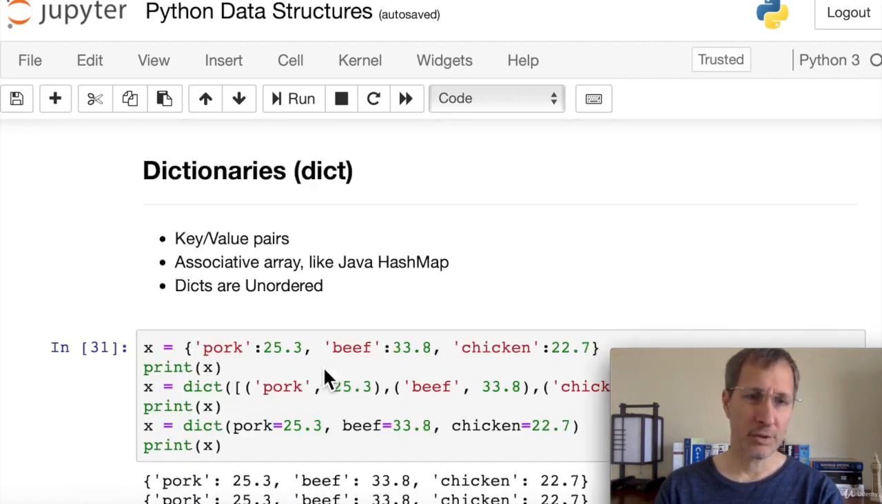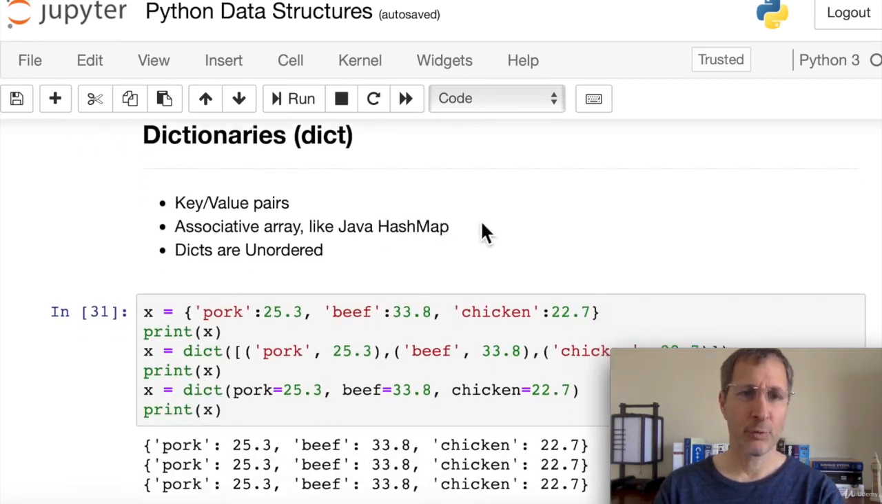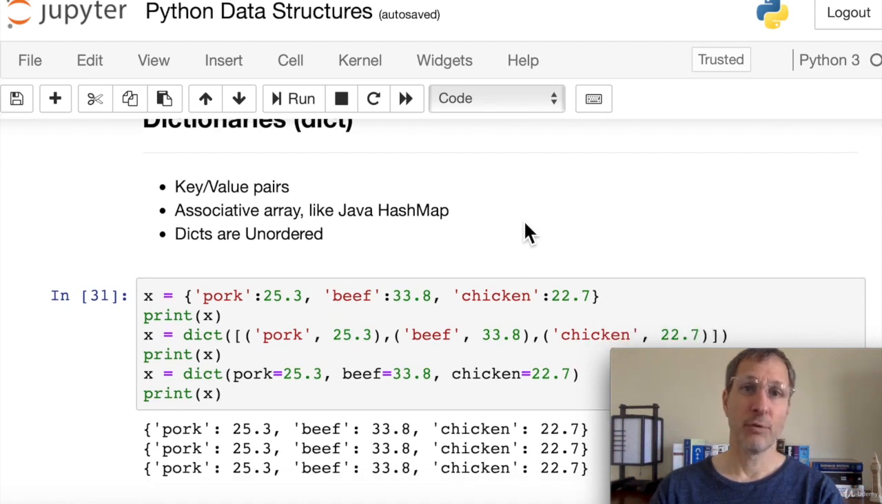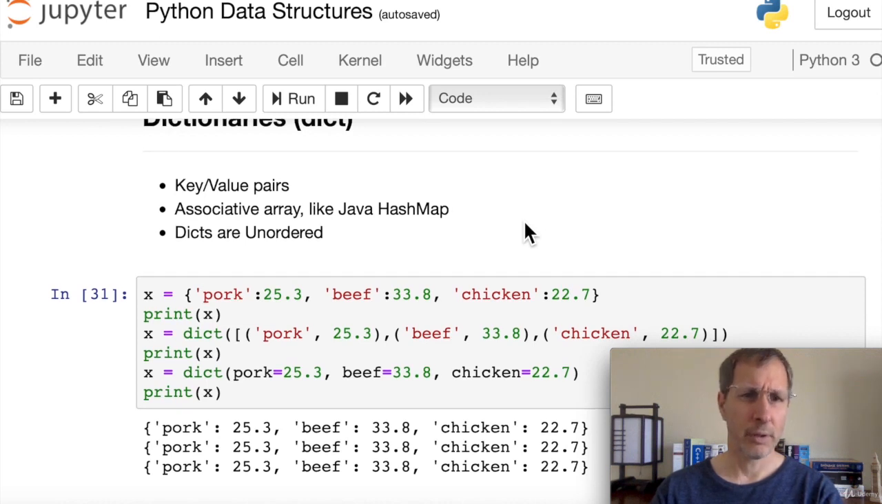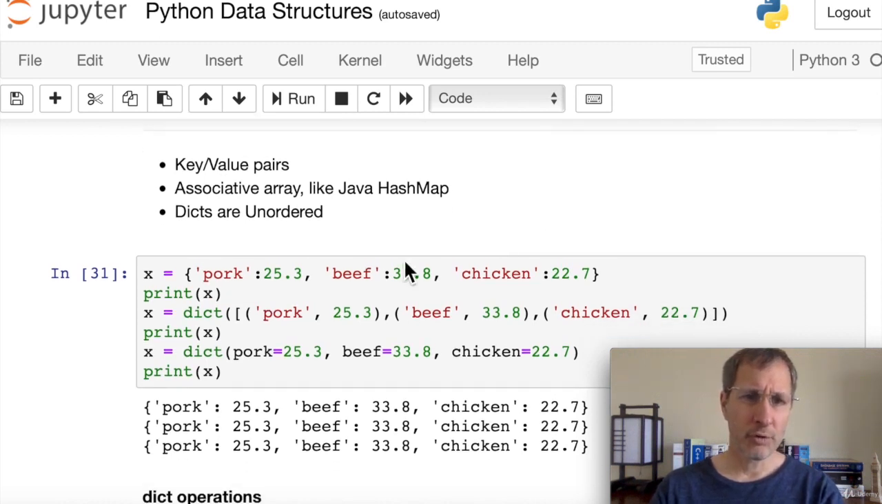Now let's take a look at dictionaries. So first, a recap on dictionaries. Dictionaries are key value pairs. So most programming languages have some equivalent of the Python dictionary. They don't always call it that. Some of them call it a hash map. Java calls it a hash map. Dictionaries are unordered. That means they cannot be sorted. They can be converted to a list and then sorted as a list, but they cannot be sorted as a dictionary.